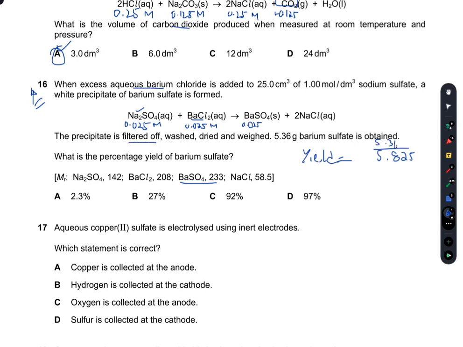So if I divide 5.36 by 5.825, that is 0.92, and I multiply it by 100, so that is 92%. C is the right option.